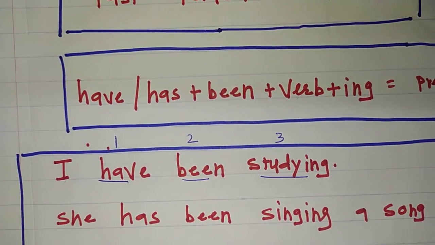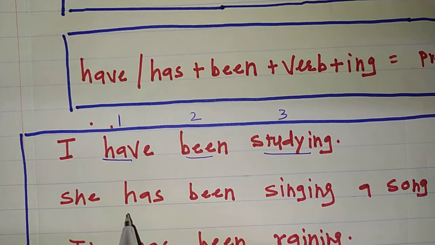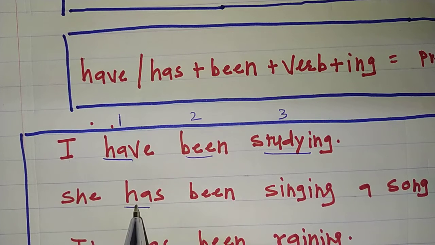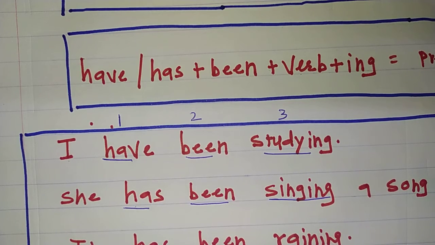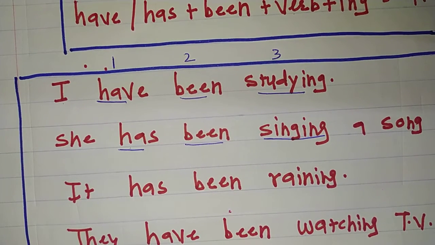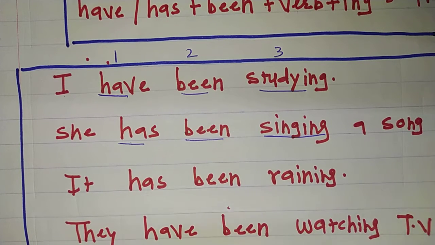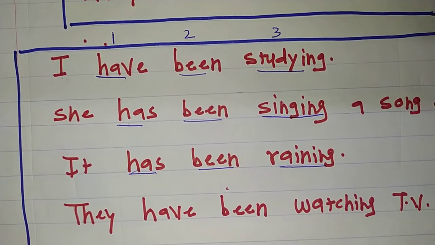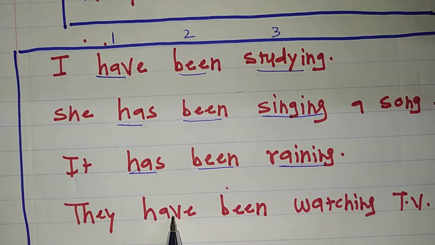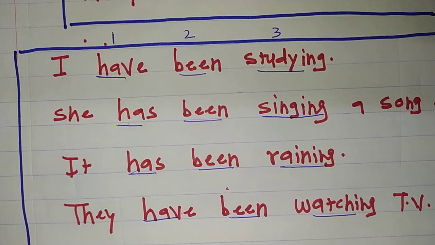Then the next sentence is: She has been singing a song. Since she is a singular subject, has is used, then been is there and verb plus ing is there. Then the next sentence is: It has been raining. Has, been, and raining. Then the next has a plural subject, so that's why we have used have: They have been watching television. See, all 3 points I have mentioned.